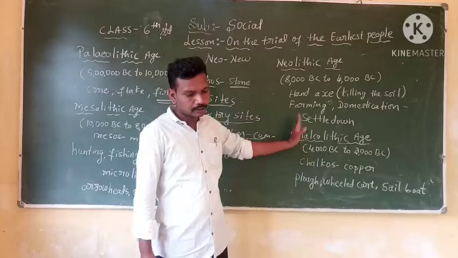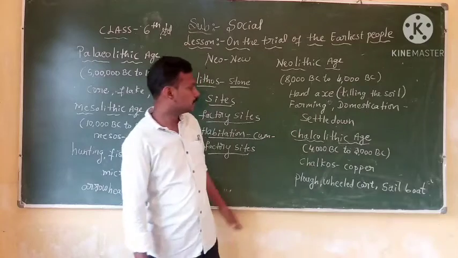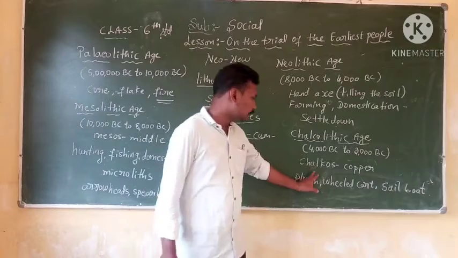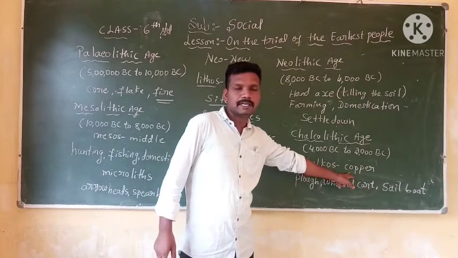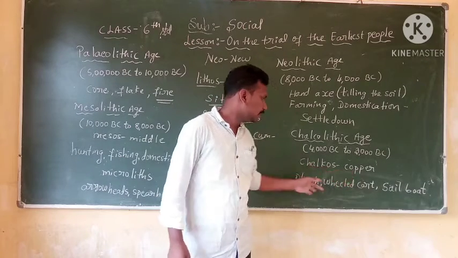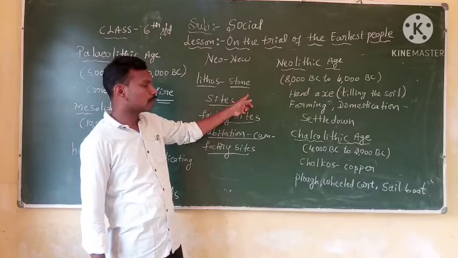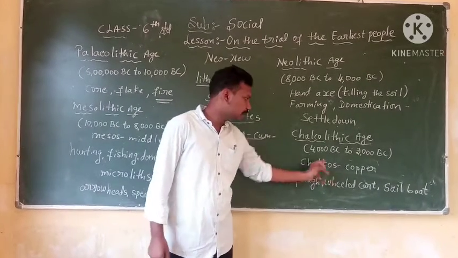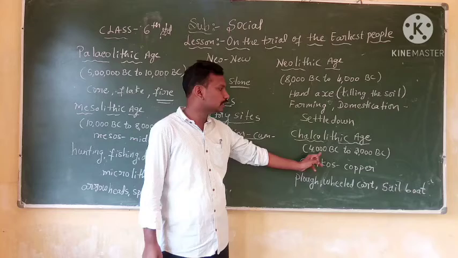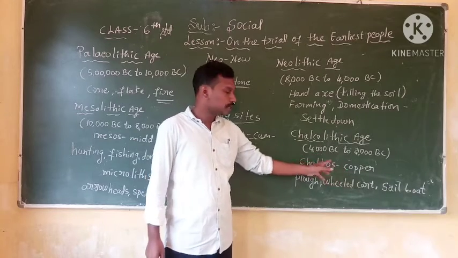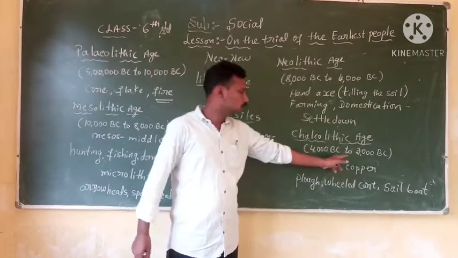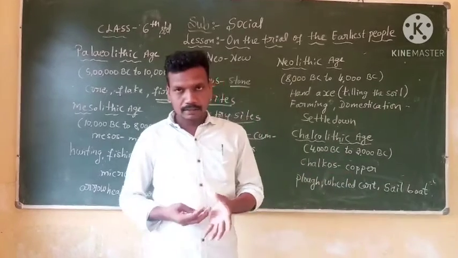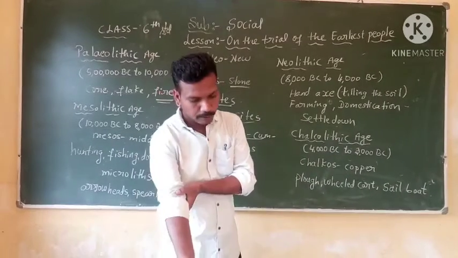Then we will move to the last one, the Chalcolithic Age. Chalcos means copper, which is a type of metal, and lithos means stone. So it is known as the Copper Stone Age. The period extended from 4,000 BC to 2,000 BC, that is 4,000 before Christ to 2,000 BC. So here it is the new modern age.